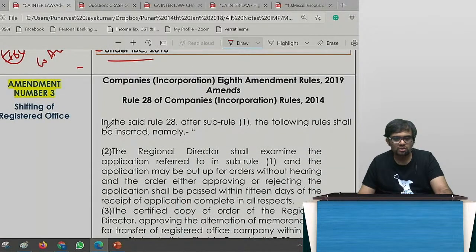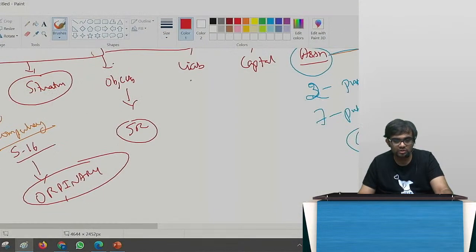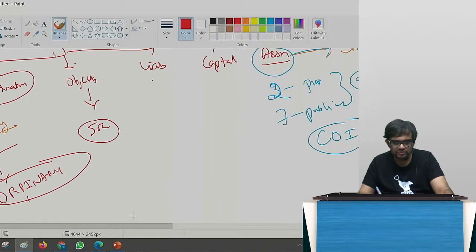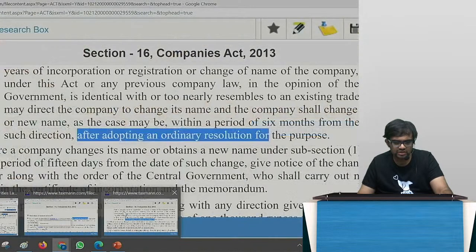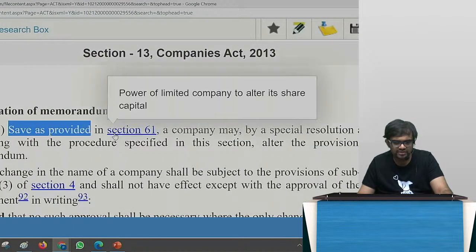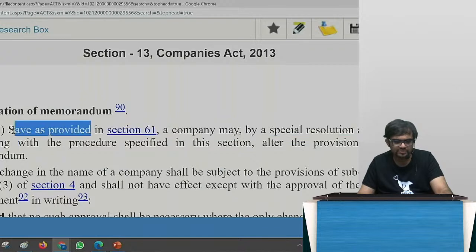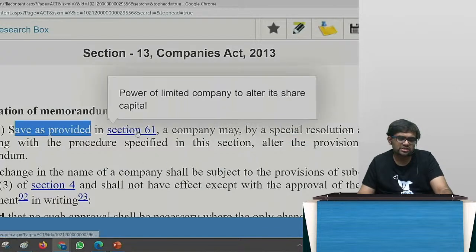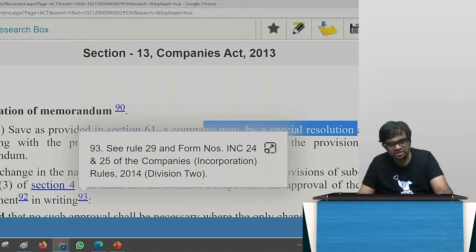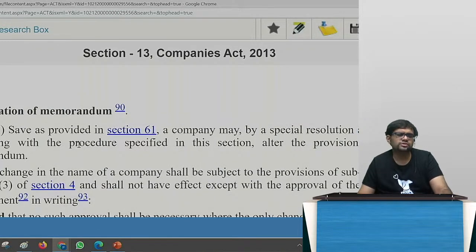So, shifting of registered office, I will come back to that now. Objects clause, fine. Now guys, capital clause. Capital clause is given under section 61. So even if you see here in section 13, save as provided in section 61. Save as means except. Except section 61, in other cases special resolution. That's how you need to read.